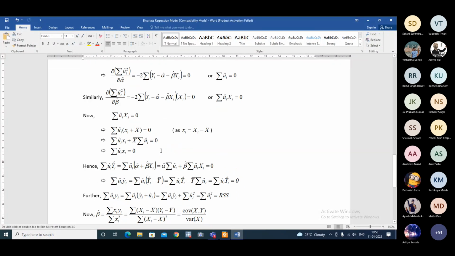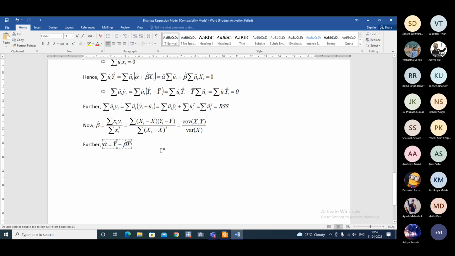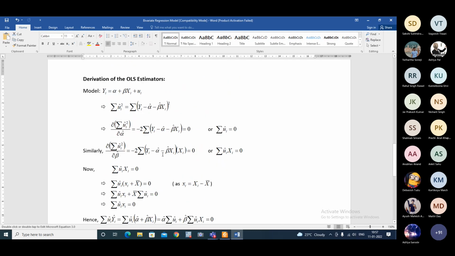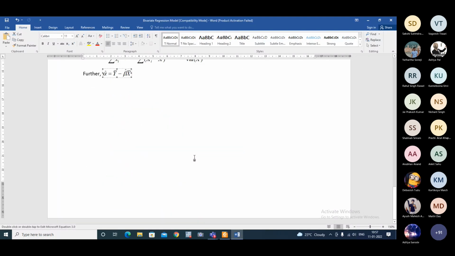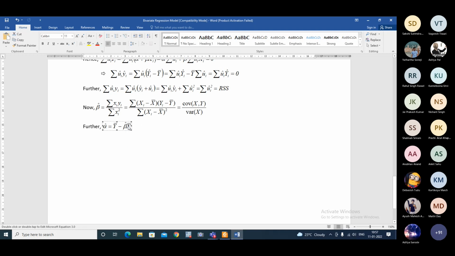Actually, why is that happening? Because you don't have alpha, means you don't differentiate summation of u hat i square with respect to alpha. Now you come here. What is the mathematical expression for alpha hat? y bar minus beta hat x bar. And your intercept is 0.